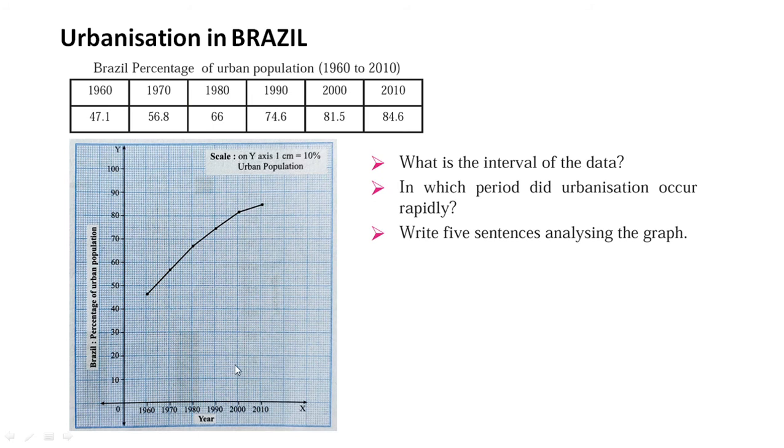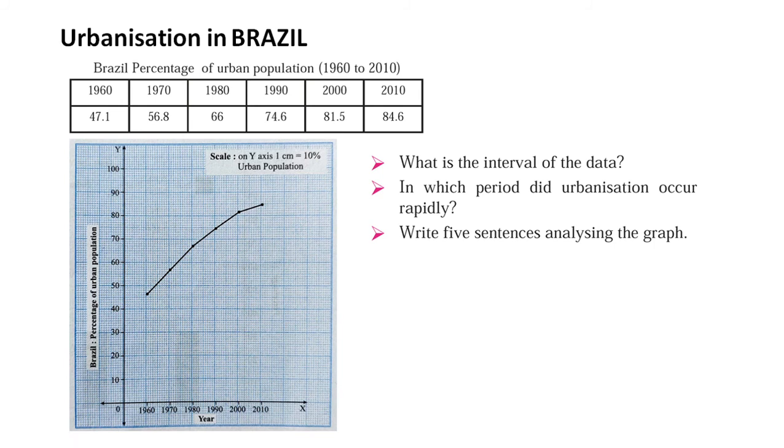In which period did urbanization occur rapidly? Urbanization occurred rapidly from 1960 to 1970 here. From 1960 to 1970, the urbanization was very rapid. Now, analyze the graph.